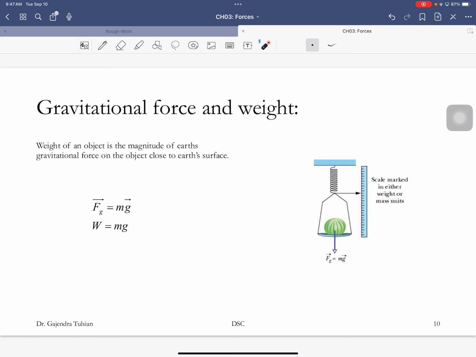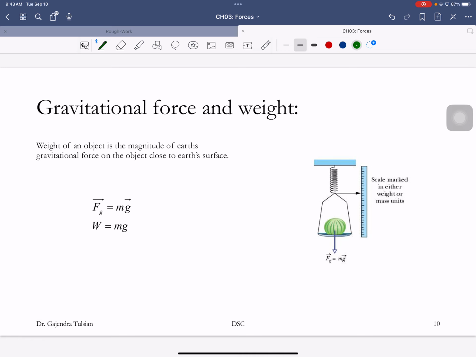All right, so we want to understand two terms, gravitational force and weight. So for instance, here is the Earth, and here in North America, the force on me by the Earth is toward the center of the Earth.